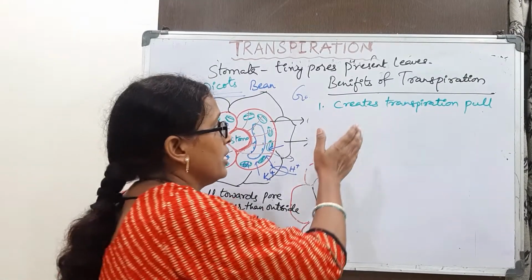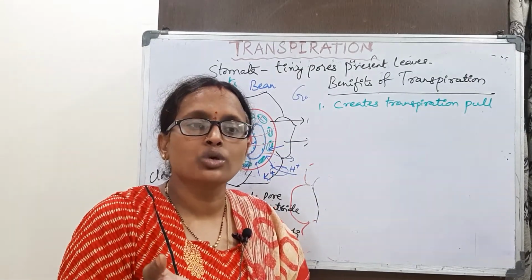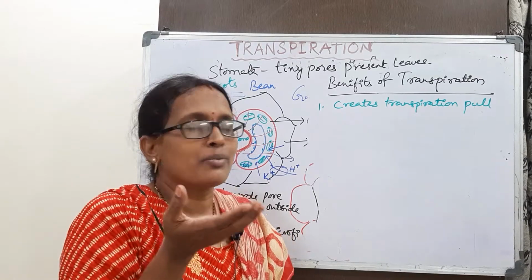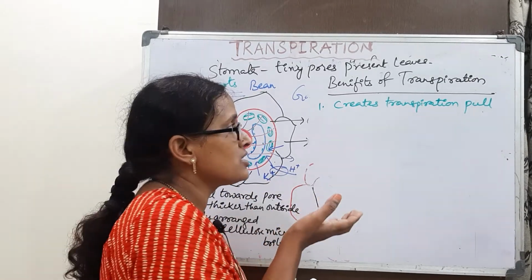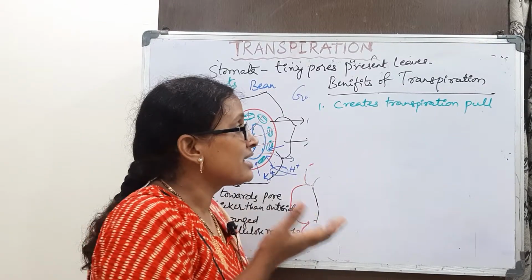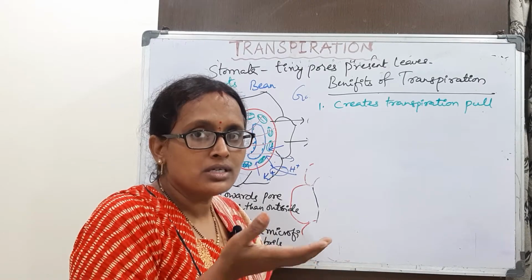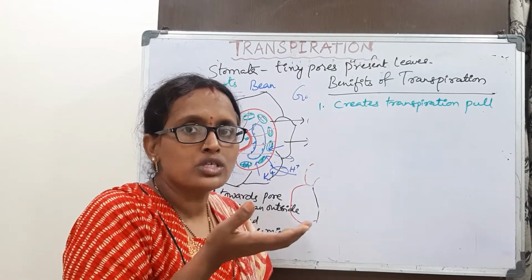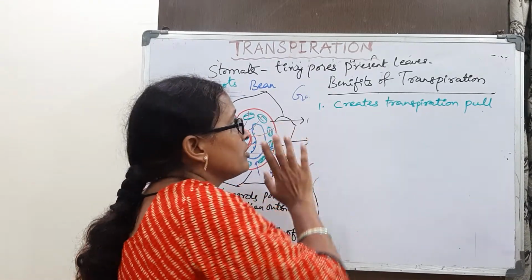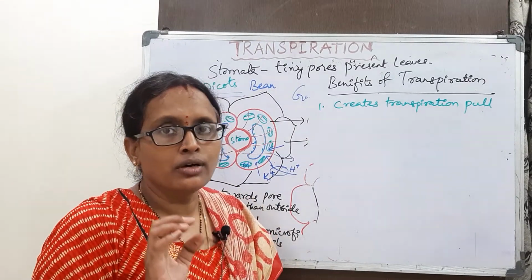That is the main force by which plants take water upwards. So one of the most important benefits is that transpiration creates the transpiration pull.